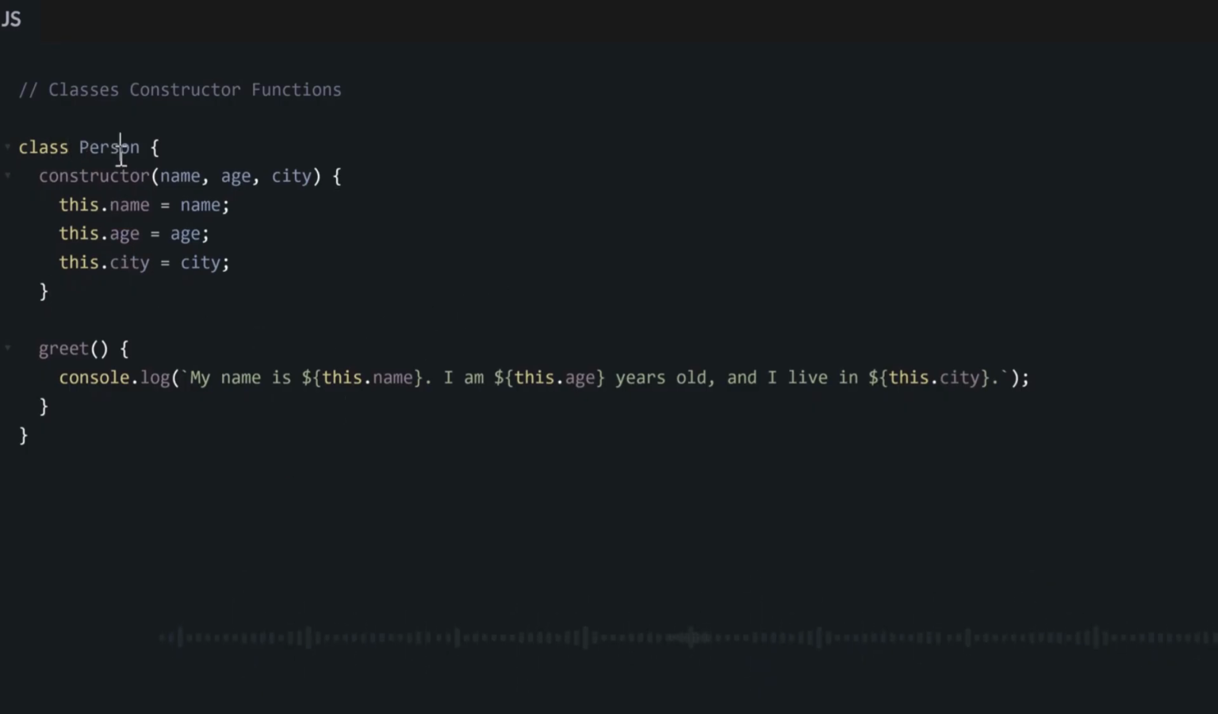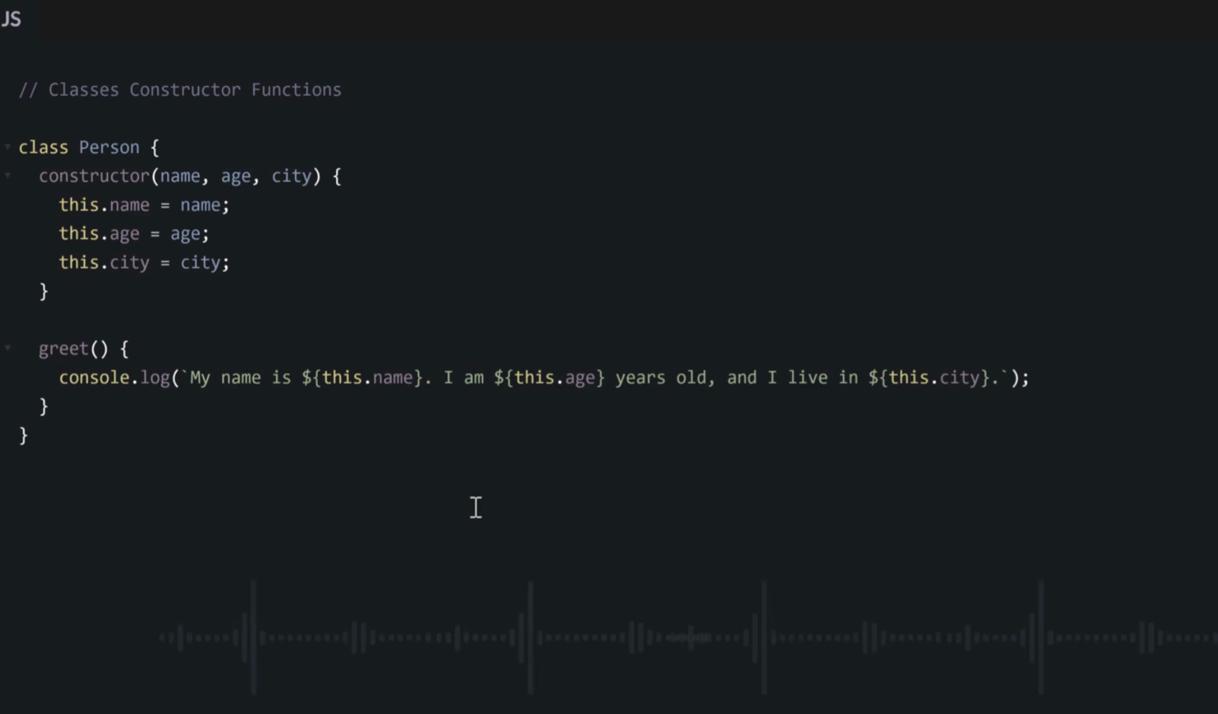We first write the keyword class, followed by the name you want to call your class, and then you open a curly bracket and write the constructor keyword. This constructor says that if we want to create our objects that belong to this class, we can create as many as possible thanks to this simple constructor function. Now we have the layout, the blueprint of all the other objects that will belong to this class. Then as the argument of your constructor function, you write the properties you want all the objects that fall into this class to have.